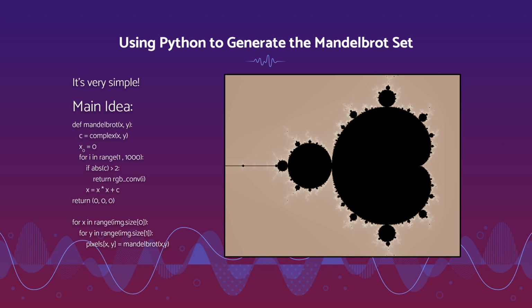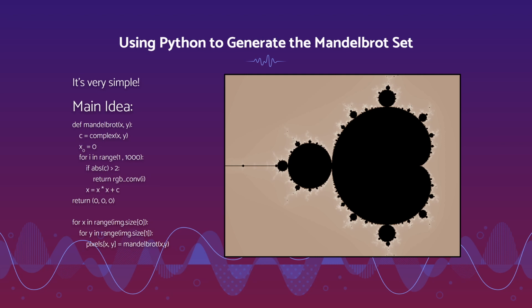It says, take each xy coordinate, plug it into our Mandelbrot function, which is Mandelbrot of x and y, and set our constant c equal to a complex number with a real coefficient equal to x, and the imaginary coefficient equal to y. And of course, x naught is 0, as that is the orbit we're concerned with for the Mandelbrot set.